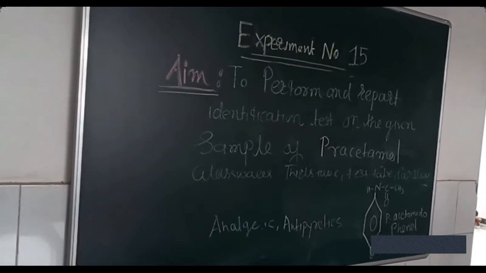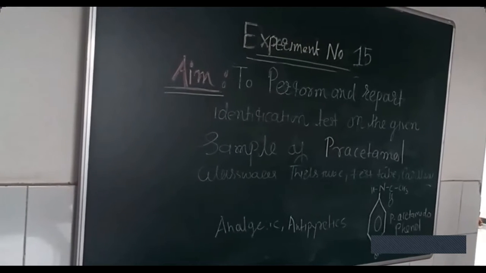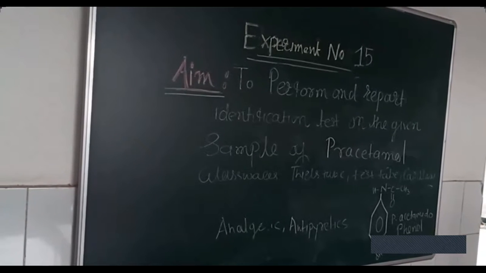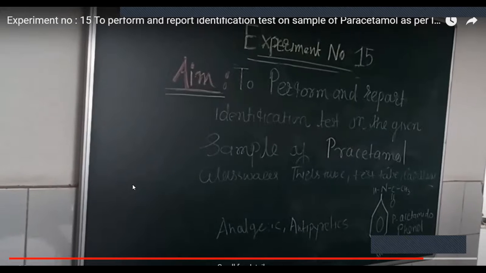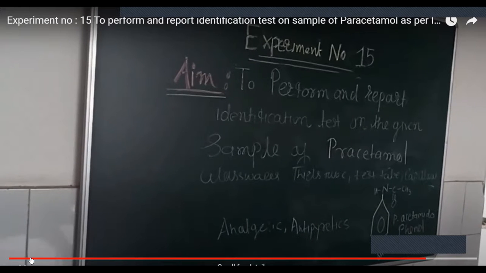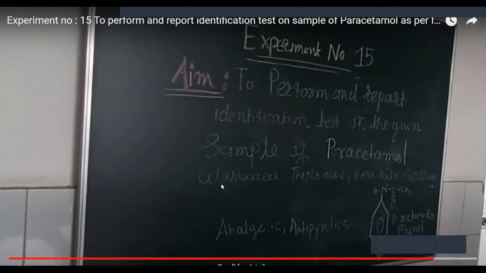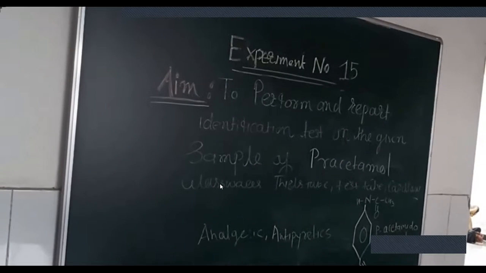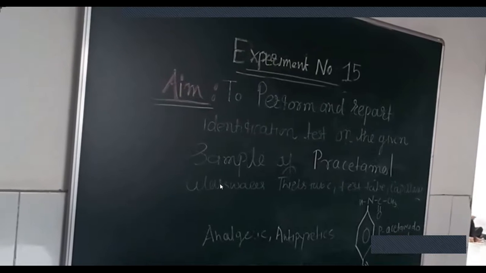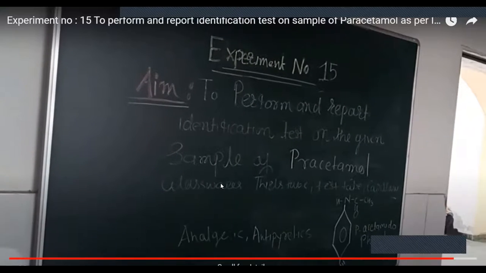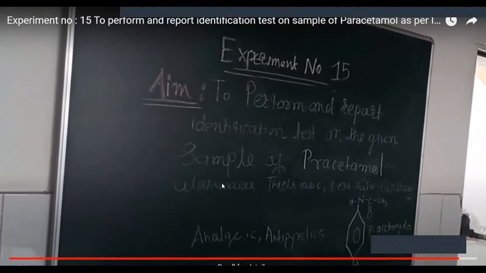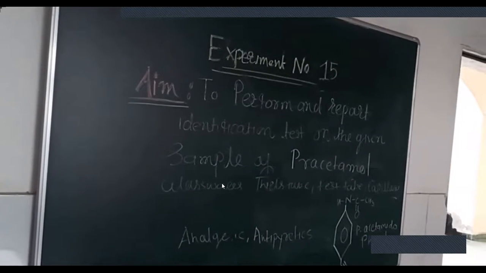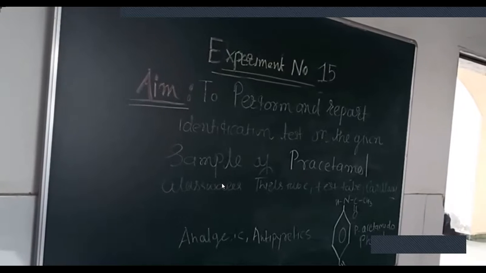Then identification test C is the determination of the melting point. After determining the melting point of paracetamol, we find that the melting point is 167 degrees Celsius. See the structure of paracetamol, you know that it is used as an antipyretic. And see the structure, it consists of para-acetamidophenol. So the result of today's experiment is that the given sample of paracetamol complies with the test A, B, C.